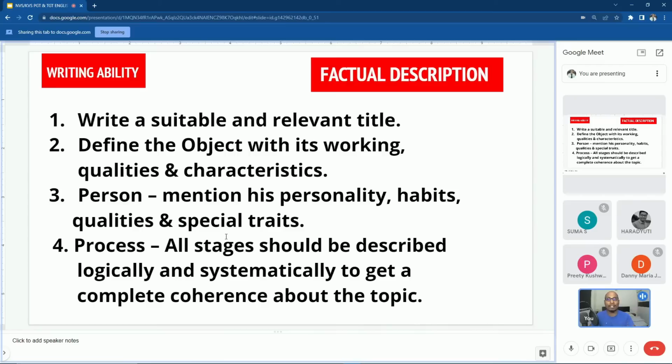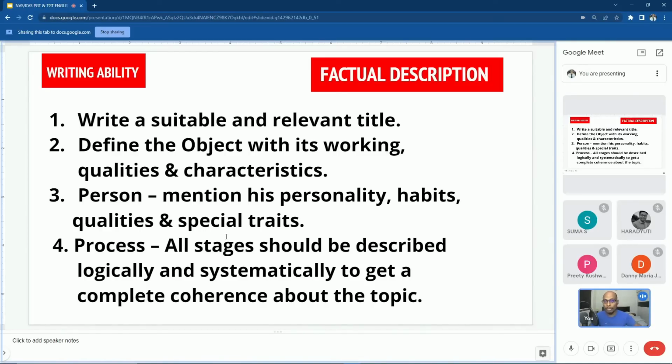No, when you are asked to write a topic or an essay based upon the facts only, then that is factual description. That comes under factual. That means when you are asked to write an essay or a paragraph on Taj Mahal, whether you write your opinion, whether you write whatever is there in this world. Yes, that is factual description. So factual description. Now how to write a factual description?